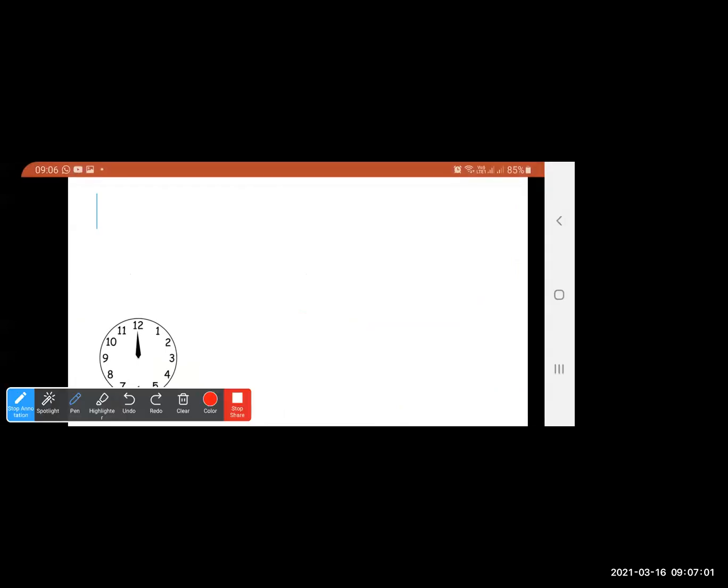Now this is a watch. You all know that there are three hands of the clock, the minute hand, the hour hand and the second hand. All these hands move in a circular manner around the clock. Now I'll show you one more example. Can you all tell me what is this? You can unmute the audios and tell me. You have already completed the topic. Is it a merry-go-round or is it a giant wheel? You can unmute the audios and answer.